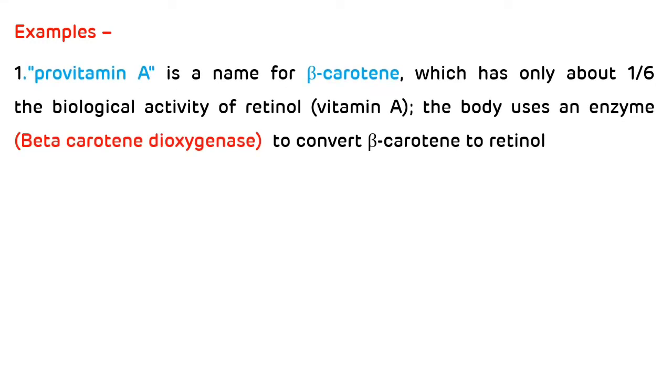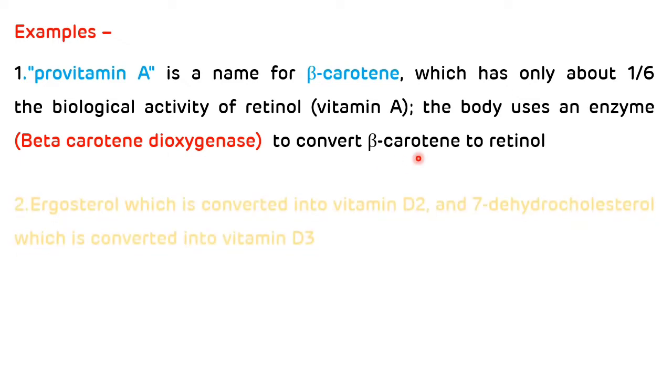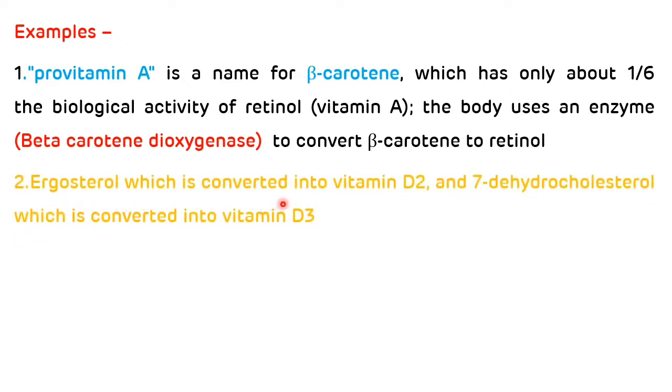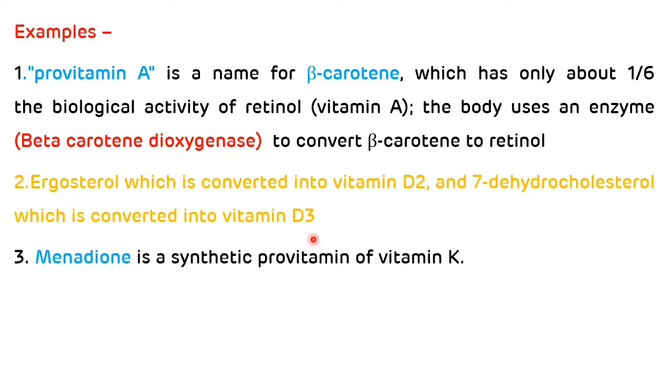So the first example is beta carotene, which has only about 1/6 biological activity of retinol, and the body uses an enzyme, that is beta carotene dioxygenase, to convert beta carotene to retinol. The second example is ergosterol, which is converted into vitamin D2, and 7-dehydrocholesterol, which is converted into vitamin D3. The third example is menadione, which is a synthetic provitamin of vitamin K.